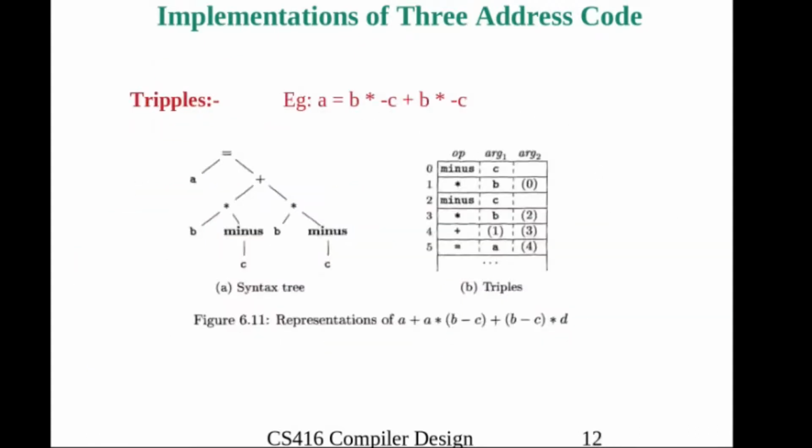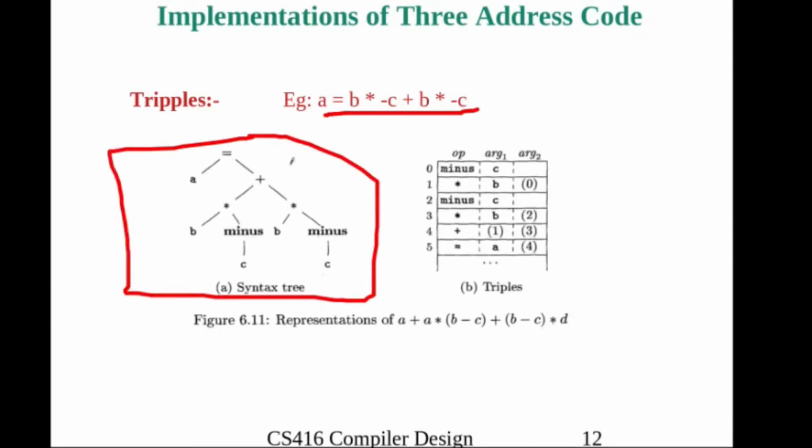Okay. Then what is the triple? Triple representation of the same expression, and this is our syntax tree. We already understood the syntax tree. And what is the triple representation? Why is it called triple? Because it has only 3 fields.